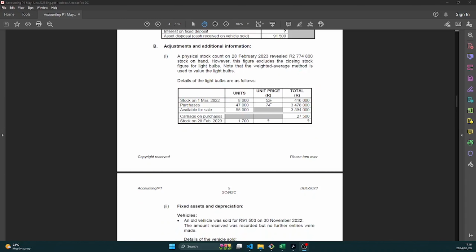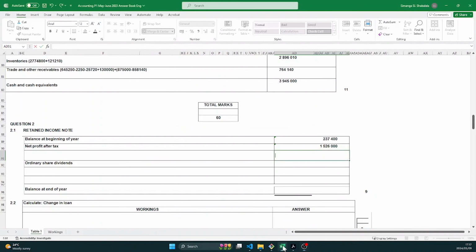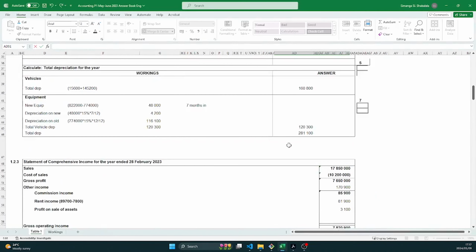So like I said, we're going to take the total cost, which would be the 416,000 plus the purchases 3.4 million plus the carriage 27,500. All of that we must divide by the total units, which are 8,000 plus 47,000, which gives us 55,000. That will give us the value of the closing stock for light bulbs. Okay, let's see how we did that in our answer book.